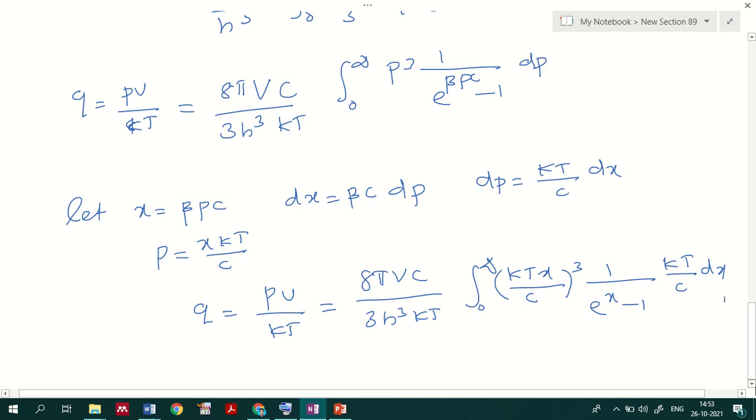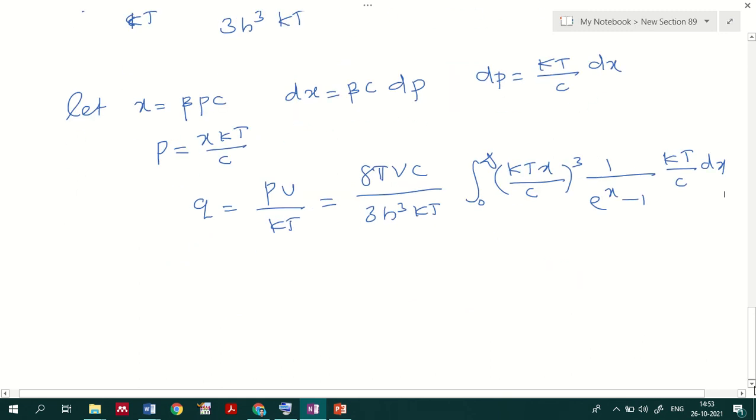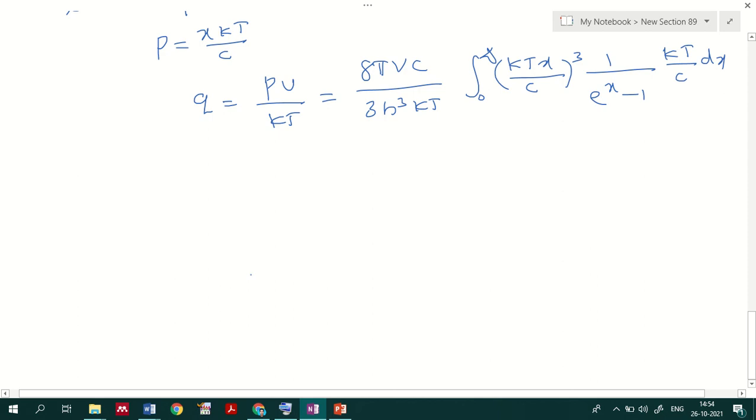When you do so, we will get 8 pi V divided by 3 h cube, where c by kT and kT by c get cancelled.